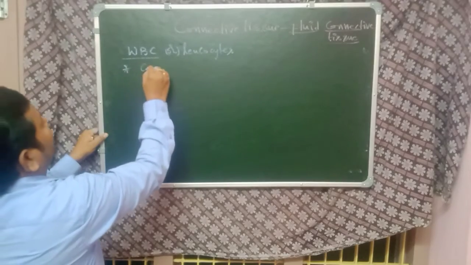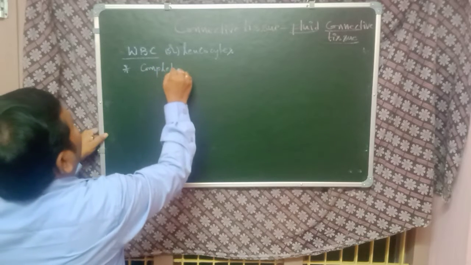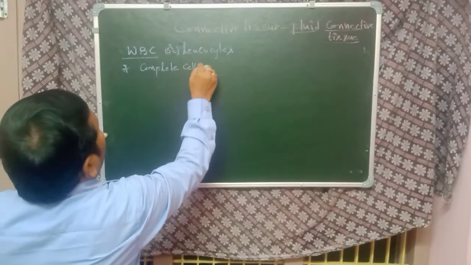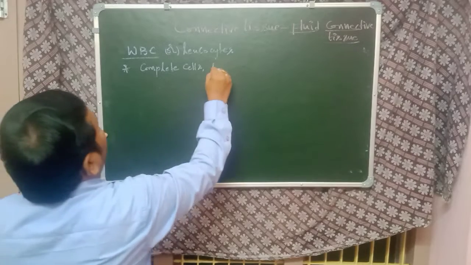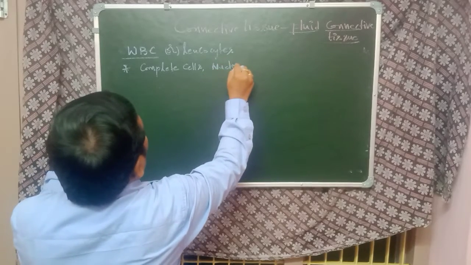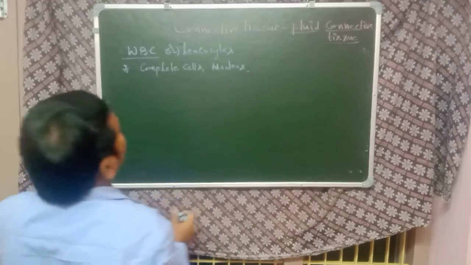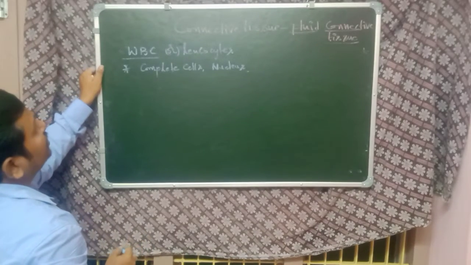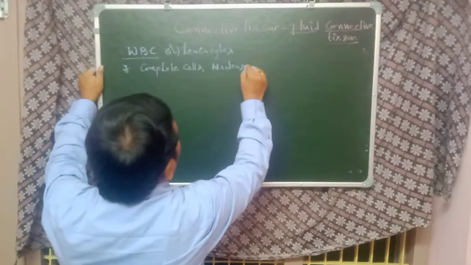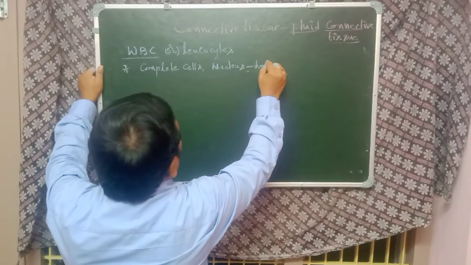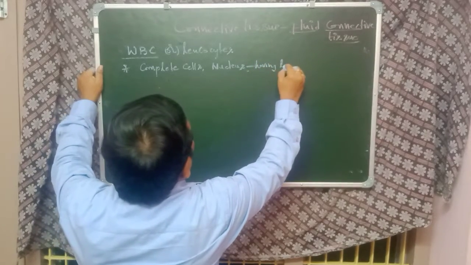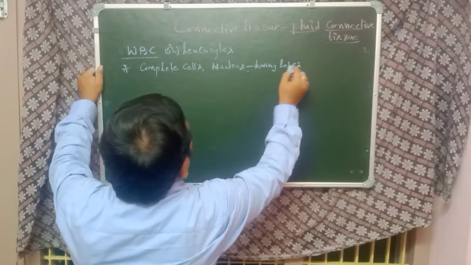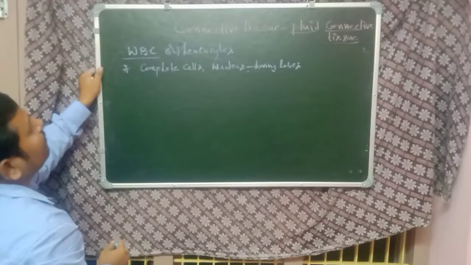These are complete cells. They have a nucleus, and the nucleus has lobes.